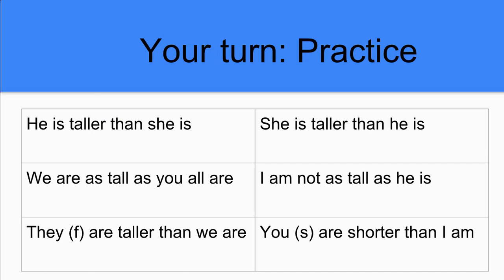Your turn for practice. So you have 6 sentences here. Remember, start with the most basic idea. So for the first one, what are we trying to express? We want to talk about that he is tall. Start with that, and we're going to say, él es alto.